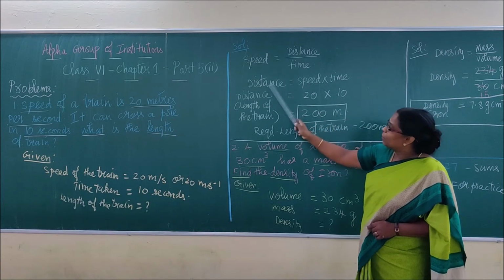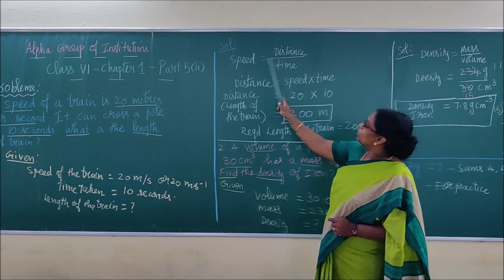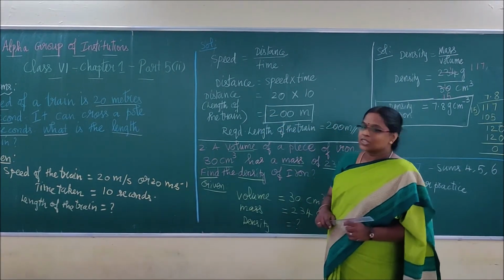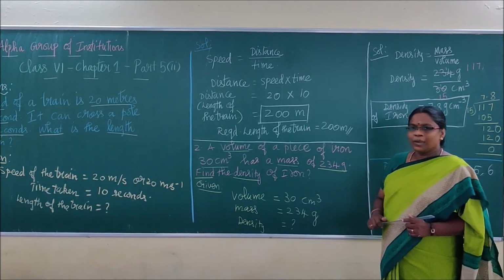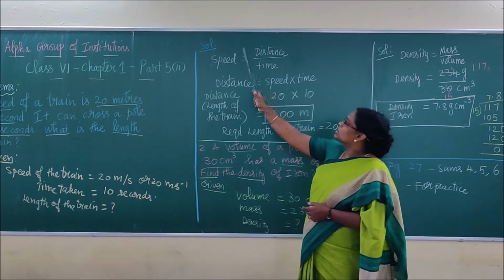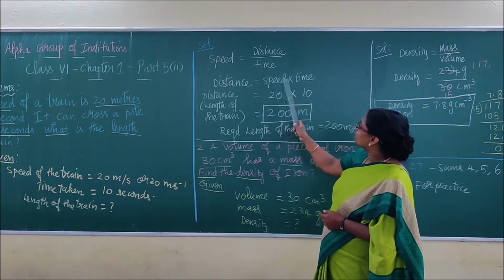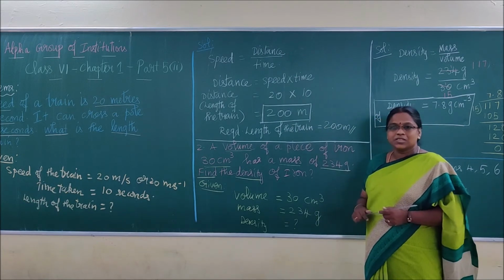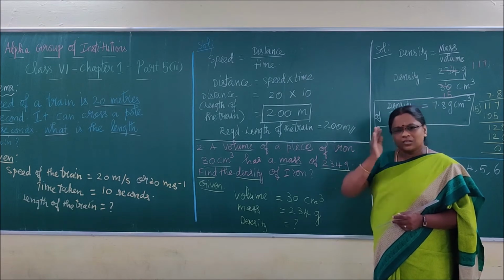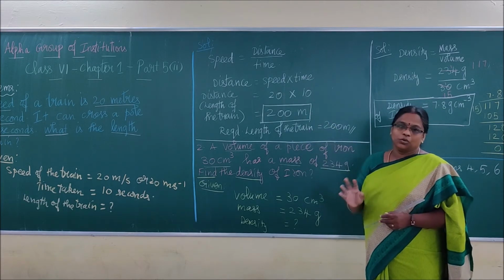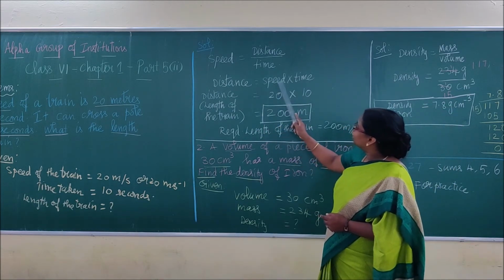So keep distance on the left side. The other thing, time, is the denominator, so it will go to that side as multiplication. So you will get distance is equal to speed into time. Division, when it goes to the other side, goes as a cross-multiplying factor. Can you understand this, children? You are so young, which is why I am explaining step by step. Don't get confused. Then distance is equal to speed into time.